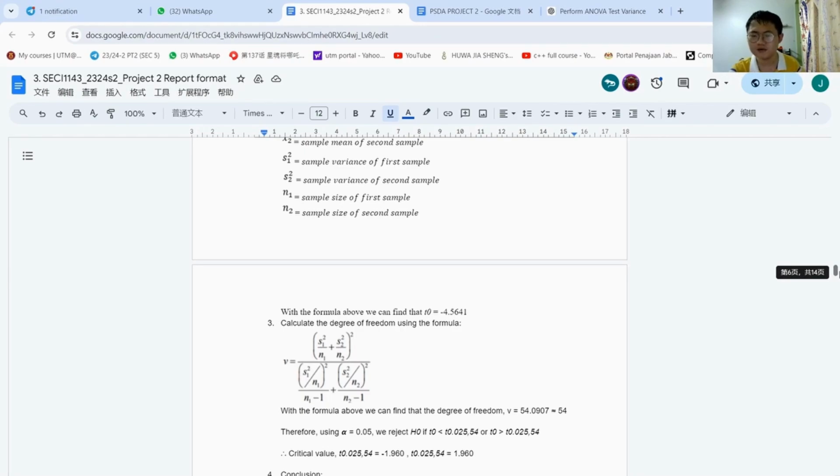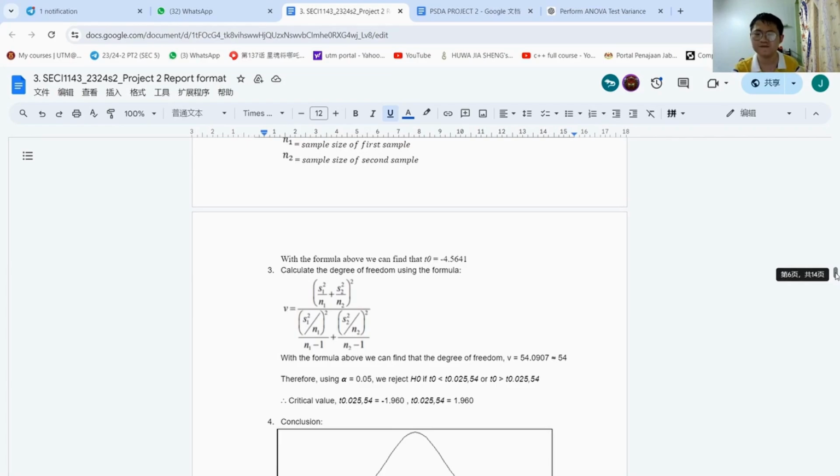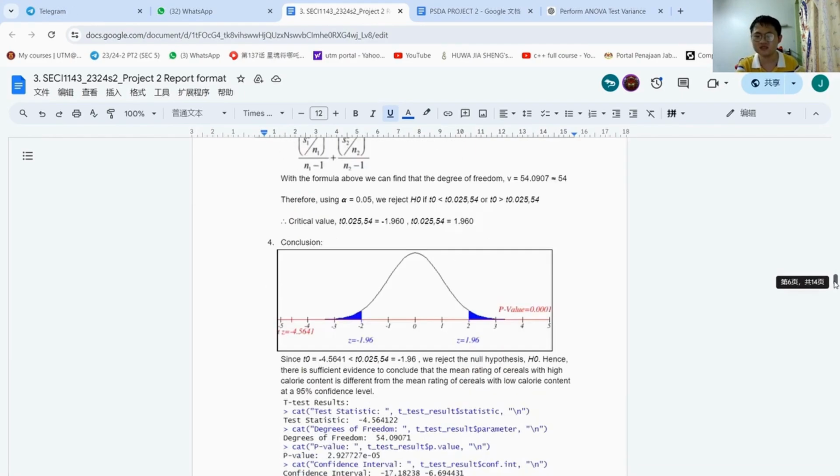With the formula above, we found that the degree of freedom V equals 54.0907, which can be rounded off to 54. Therefore, using alpha equals 0.05, we reject H0 if T0 is less than negative t0.025,54 or T0 is greater than t0.025,54. The critical value of negative t0.025,54 equals negative 1.96 and t0.025,54 is equal to 1.96.